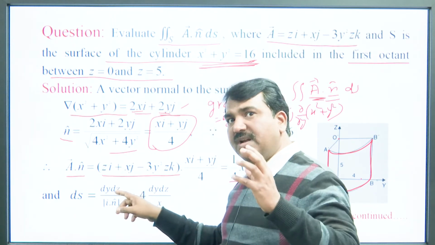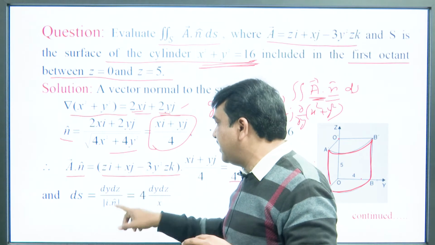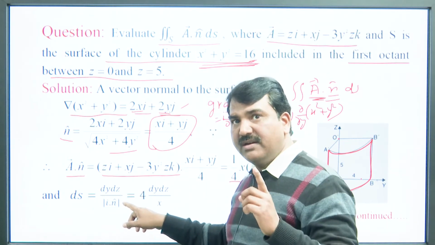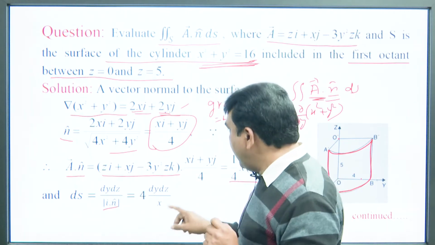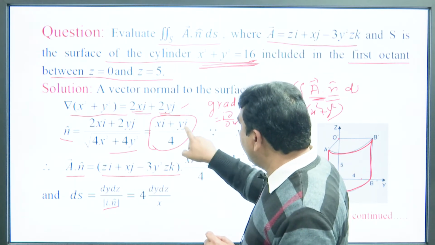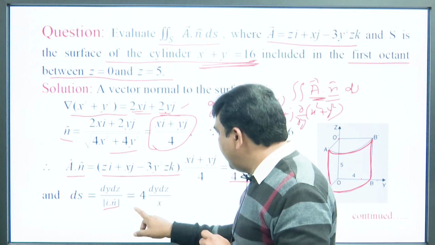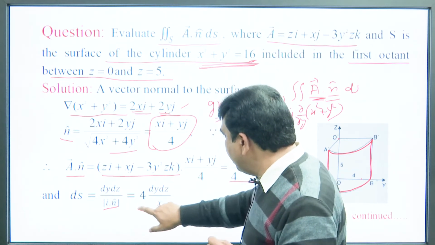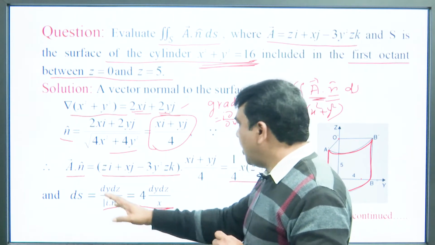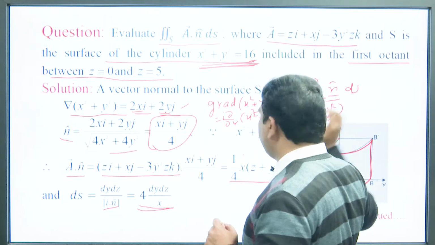If we take the projection of the surface on the yz plane, then ds becomes dy dz by the modulus of i dot n, and here the value of vector n is (x i plus y j) by 4. So, when we put this value, we get 4 dy dz by x. So, now we have A dot n and ds, and we can evaluate A dot n ds.